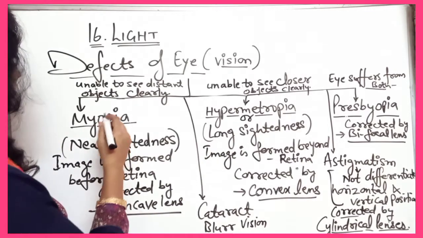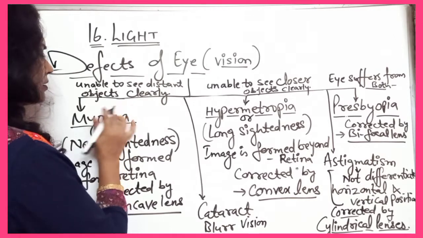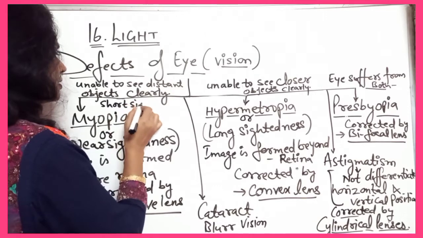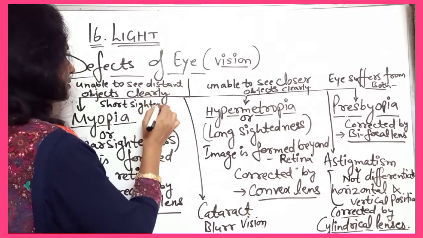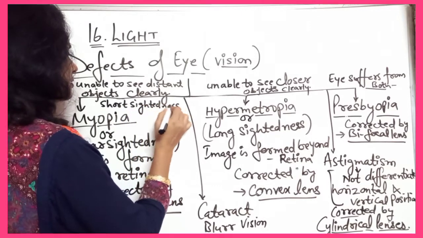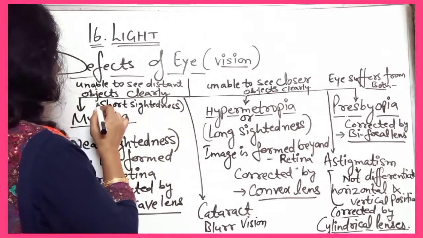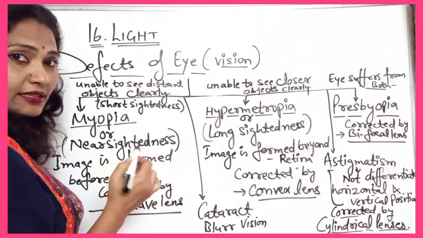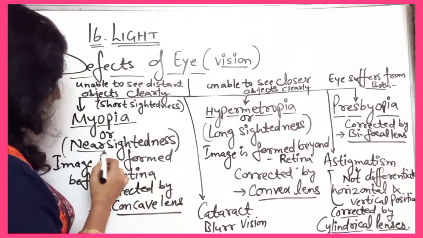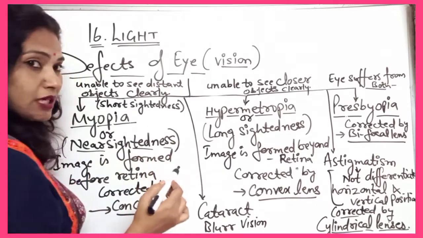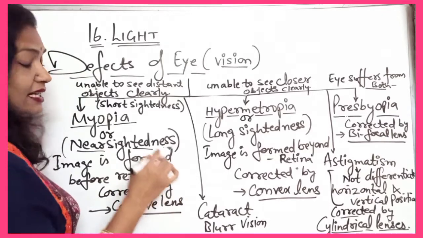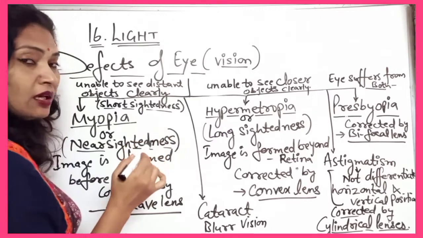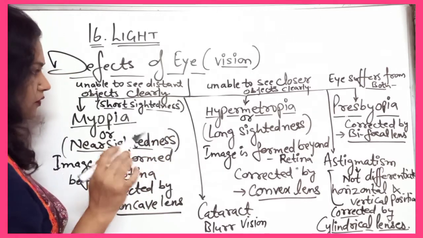It is also known as short sightedness, and it is also known as near sightedness. That is also the same. Near sightedness means the person can see near objects easily. Near sight is good; it is not the defect.